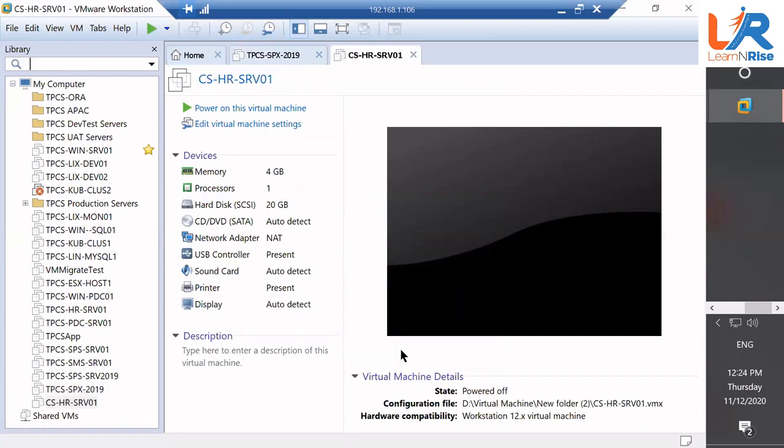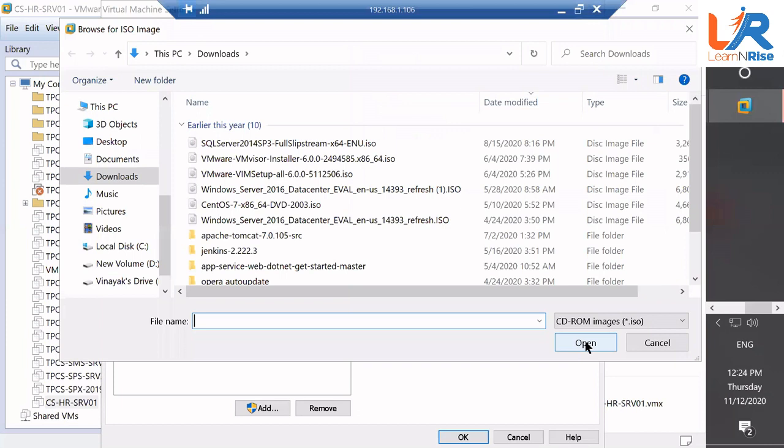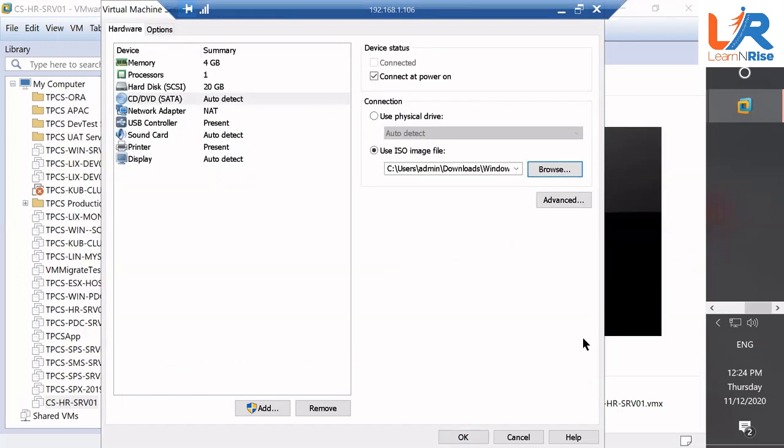Now you need to put in a DVD so that we can install an operating system. So click on CD and DVD here. You see on the screen, CD, DVD. Click on use ISO image file. Very good. Click browse. So I have put my ISO there. So select the 4th one from top. Cool. Just click OK.